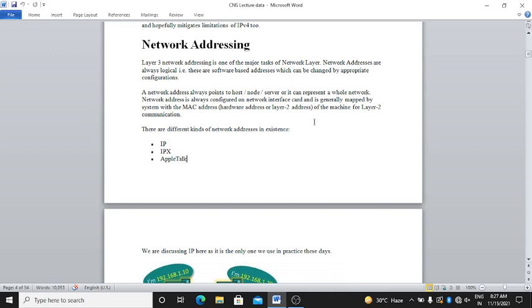Network addressing, layer 3, that is the network layer. Network addressing is one of the major tasks of the network layer. Network addresses are always logical, that is, they are software-based addresses which can be changed by appropriate configurations. The network address always points to a host, node, server, or it can represent a whole network. Network addressing is always configured on the network interface card and it is generally mapped by yourself.